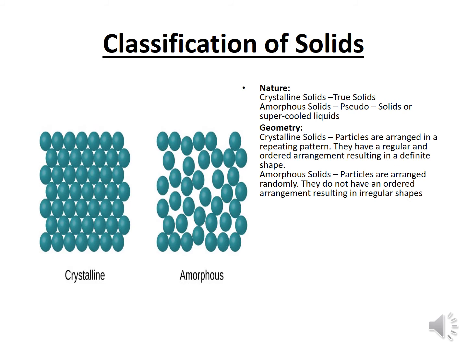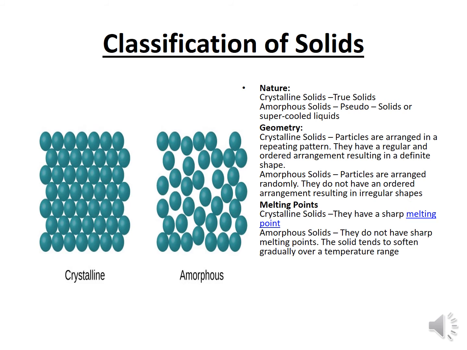Every crystal has a definite shape. That's why they are called crystalline structures. They follow a particular pattern, so they are called crystalline solids. In an amorphous solid, particles are arranged randomly. They do not have an ordered arrangement, resulting in irregular shapes.